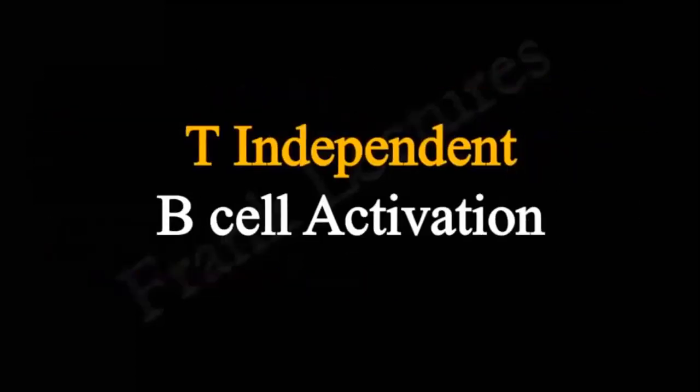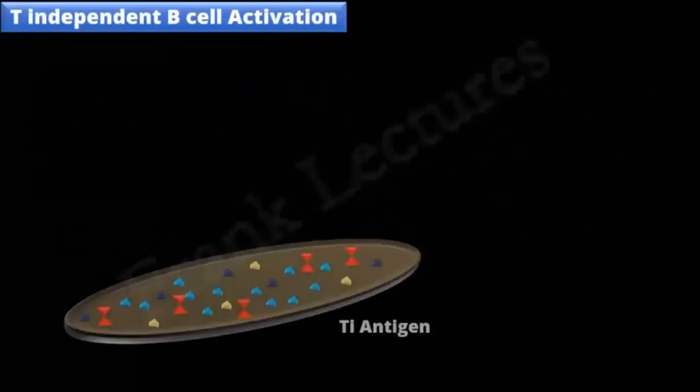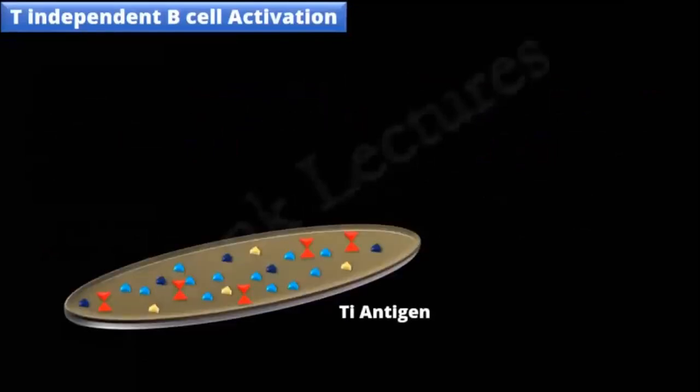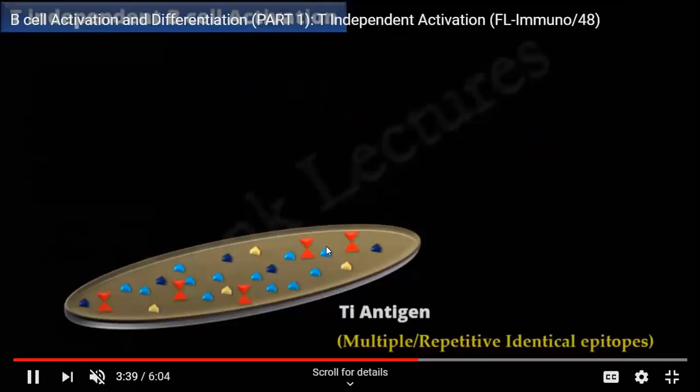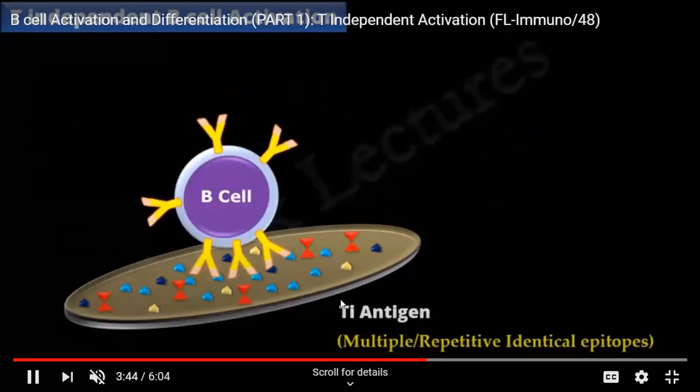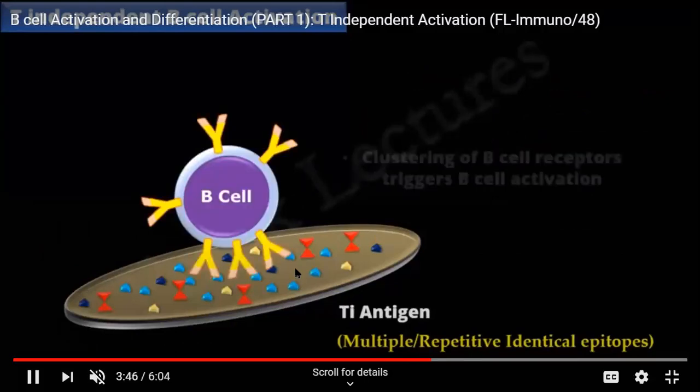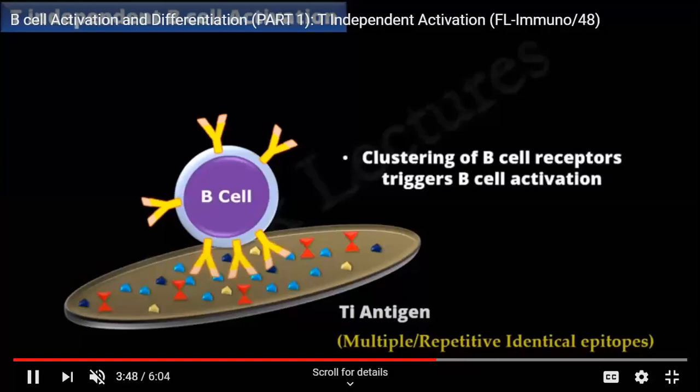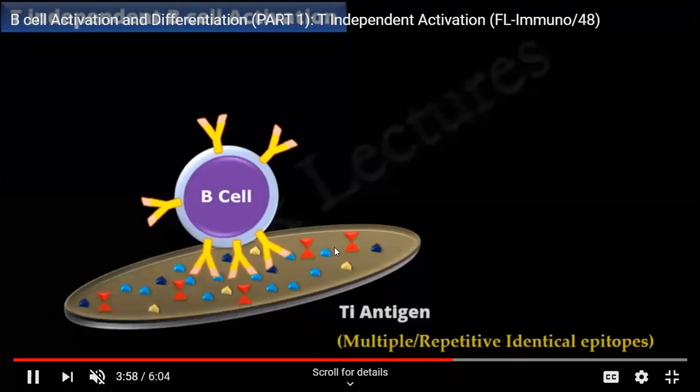Okay, so now at the moment we are studying T independent B cell activation. That means B cell activation without the help of T cells, T helper cells. This is the same thing which I had told you a while ago: this is a microbial surface where there are several epitopes, and these are all repetitive identical epitopes. Now this is a B cell, and in this B cell the receptors have all clustered in this area. So this is the first signal for the activation.